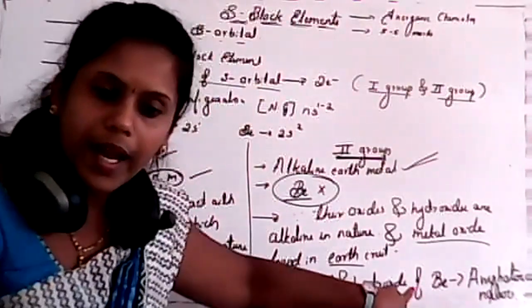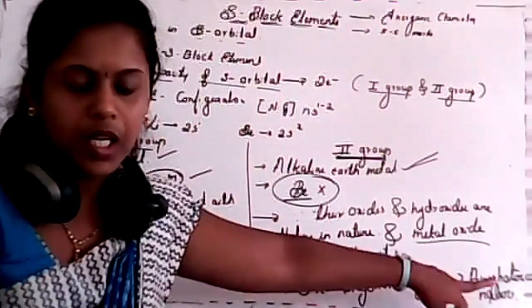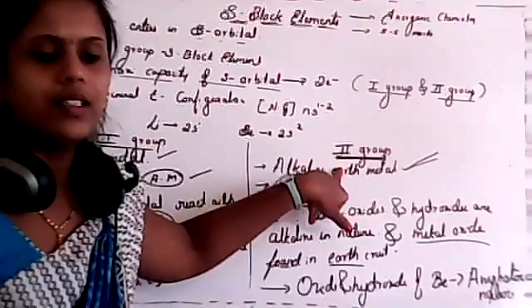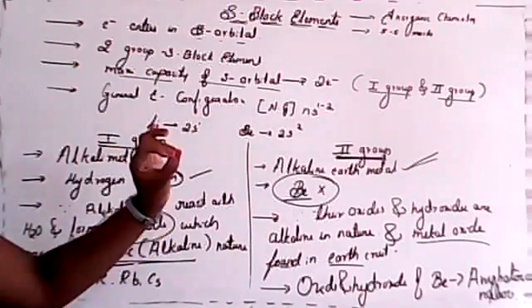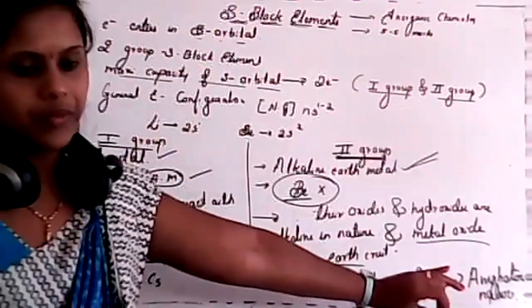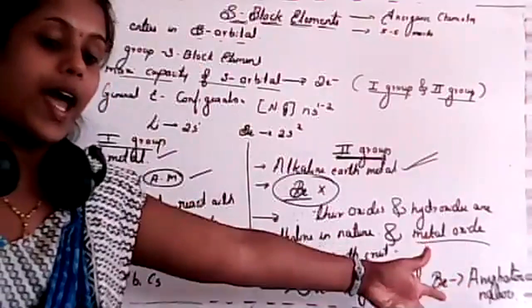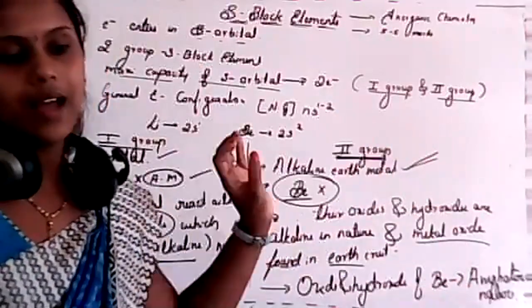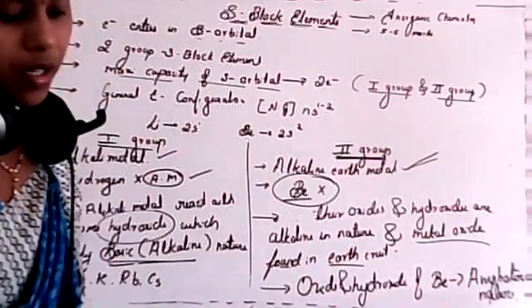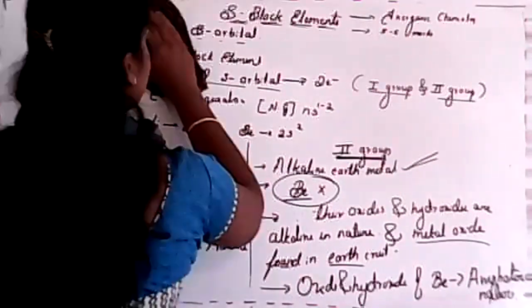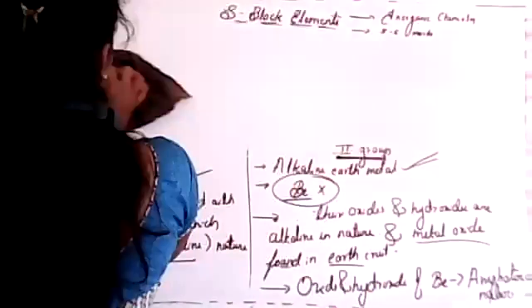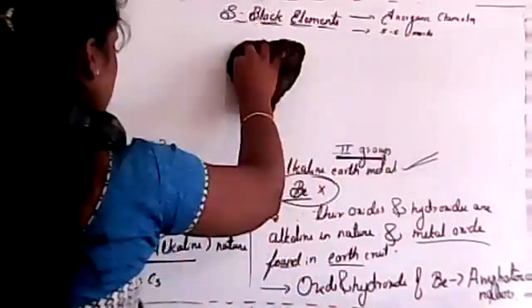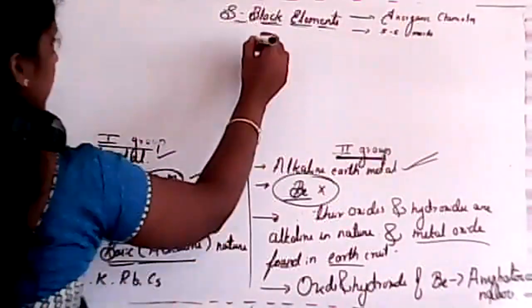The oxides and hydroxides of beryllium are amphoteric, meaning they can act as acid as well as base. Is this clear? These are some important introductions about S block elements. Next, I'll continue.